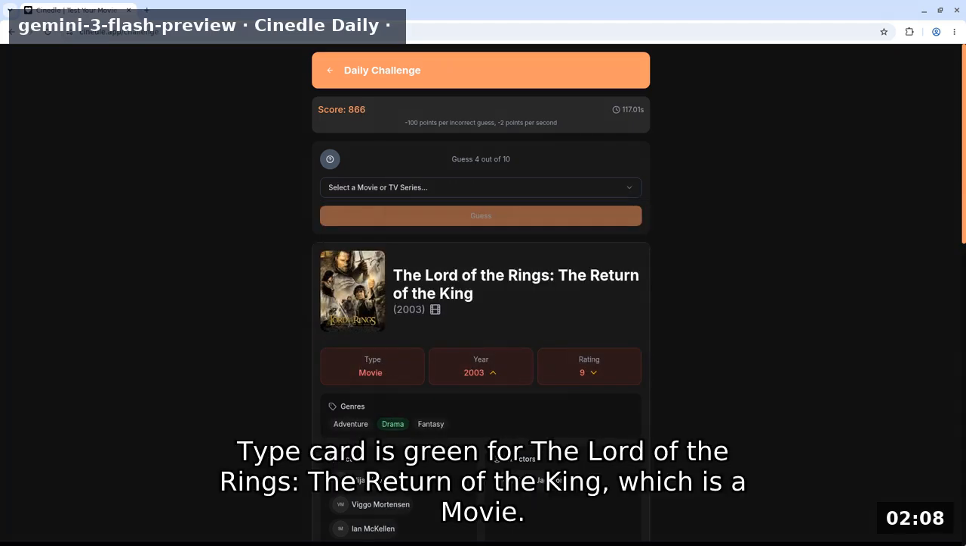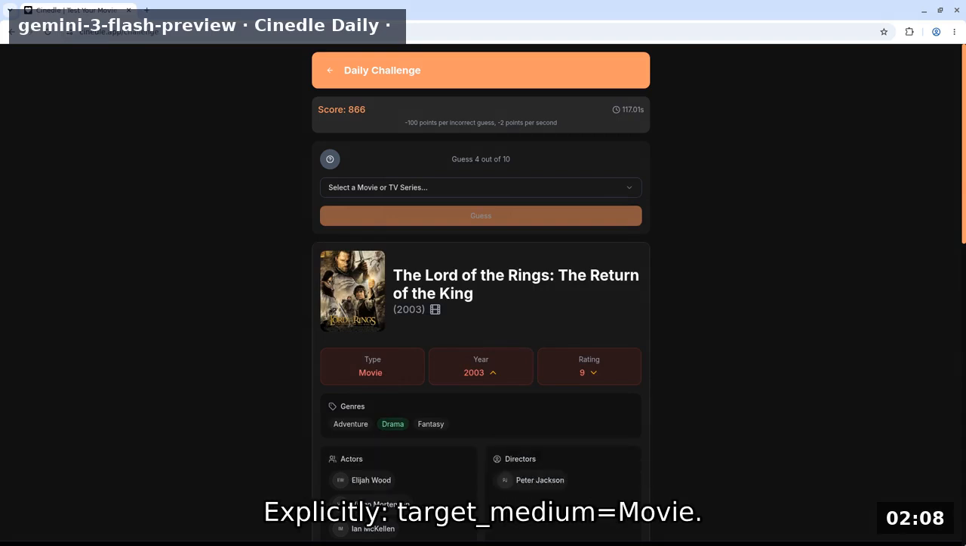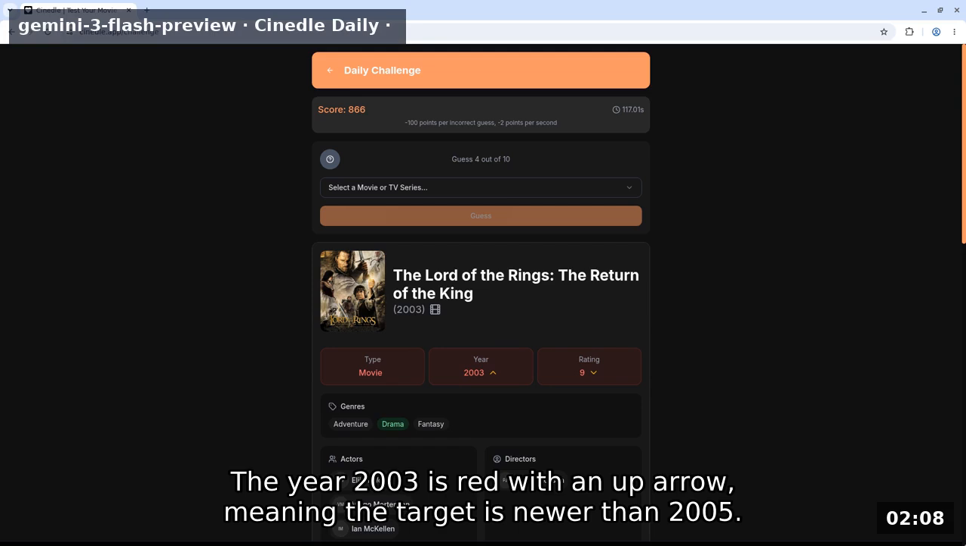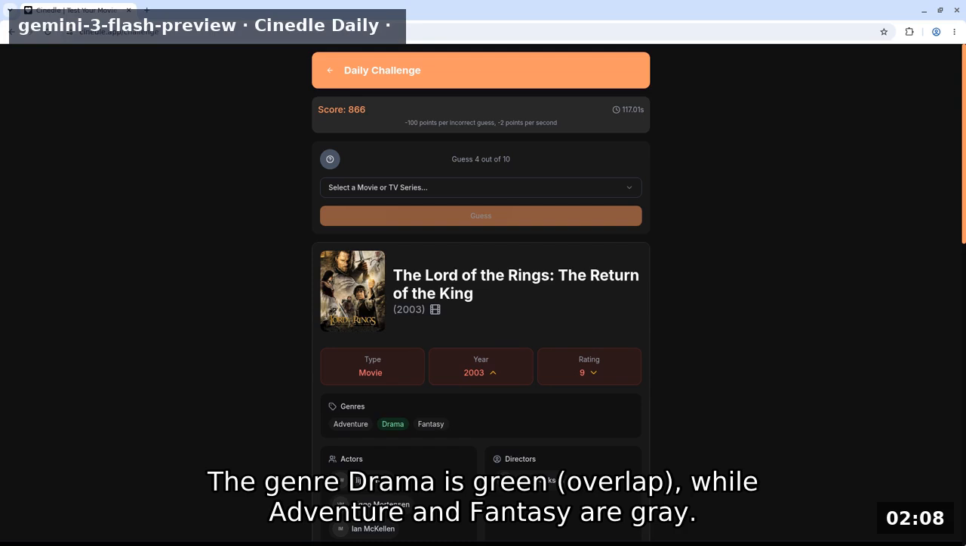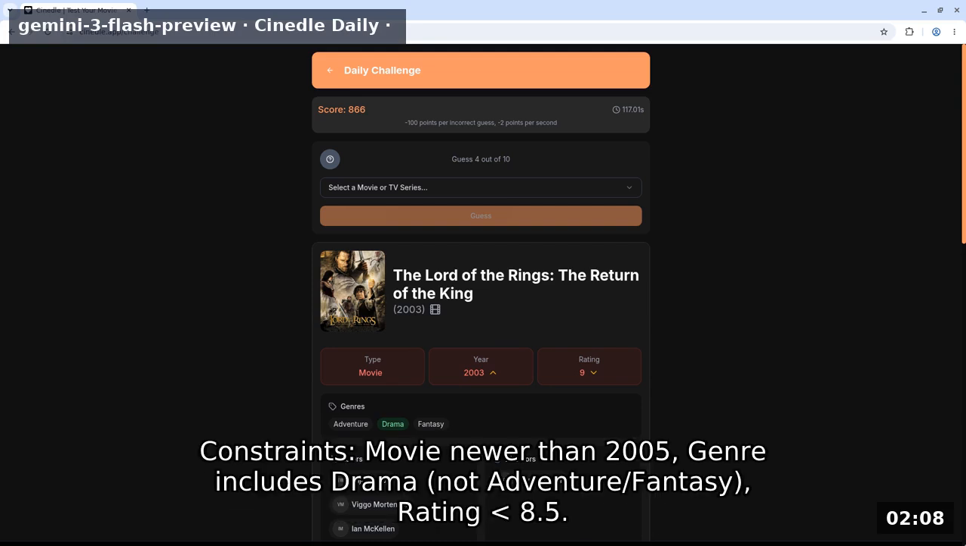Type card is green for The Lord of the Rings: The Return of the King, which is a movie. Explicitly, target medium equals movie. The year 2003 is red with an up arrow, meaning the target is newer than 2005. The rating 9.0 is red with a down arrow, so the target rating is lower than 8.5. The genre drama is a green overlap, while adventure and fantasy are gray. No actors or directors overlap. Constraints: movie newer than 2005, genre includes drama but not adventure or fantasy, rating below 8.5.